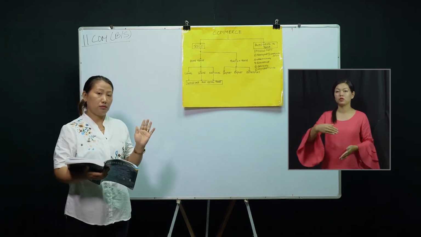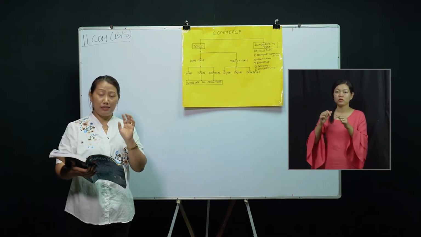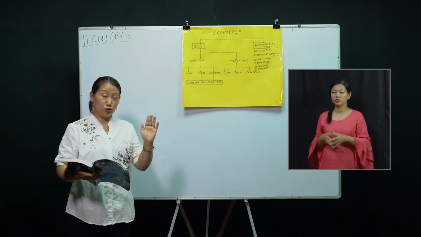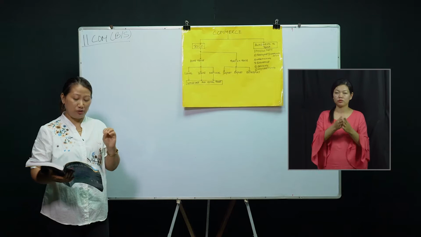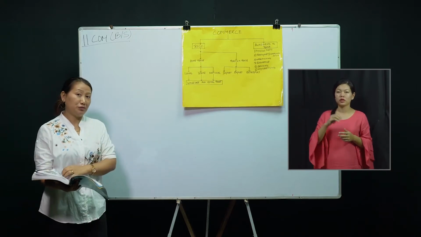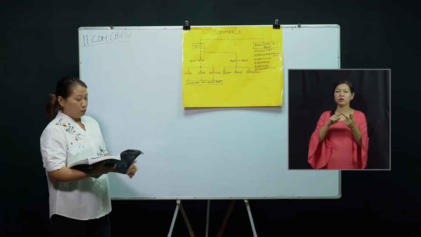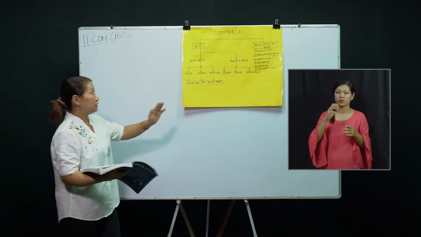Yesterday we took types of industries, isn't it? Classifications of business activities can be divided into two, that is industry and commerce. And then we took up types of industry: primary industry, secondary industry and tertiary industry, right? So today we will take up the next topic, that is commerce.